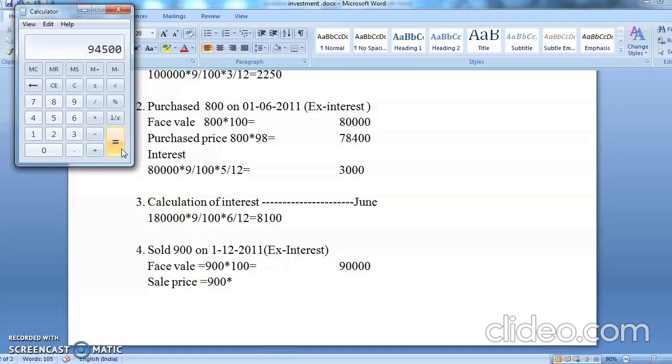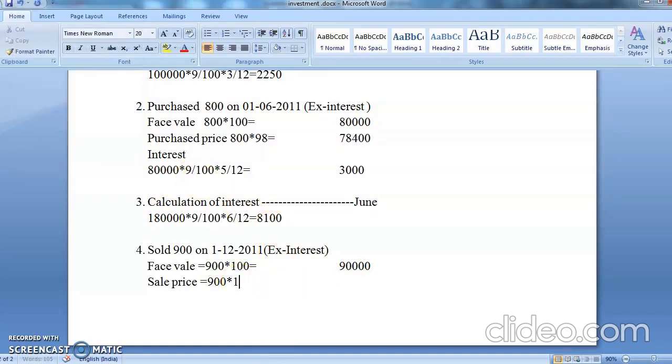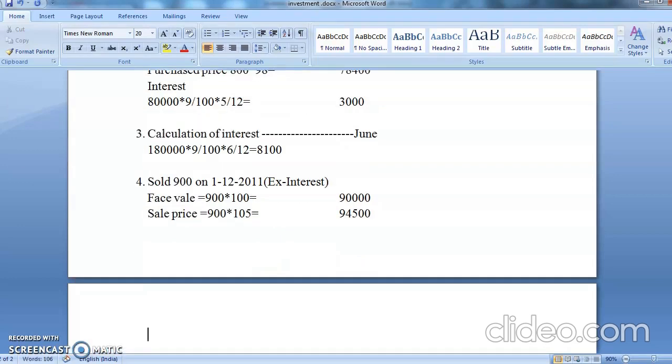I'm getting a sale price of 94,500. Yes, what is the figure? 94,500. After that you have a calculation of interest.